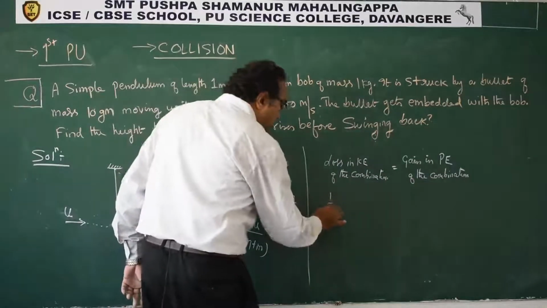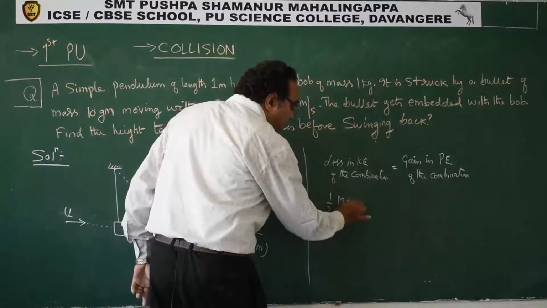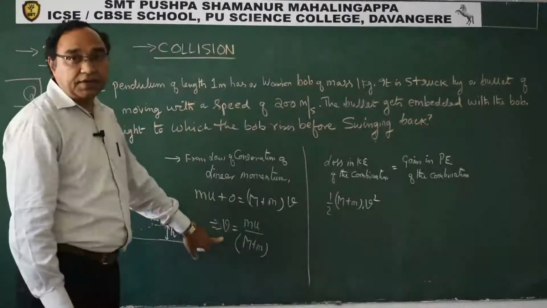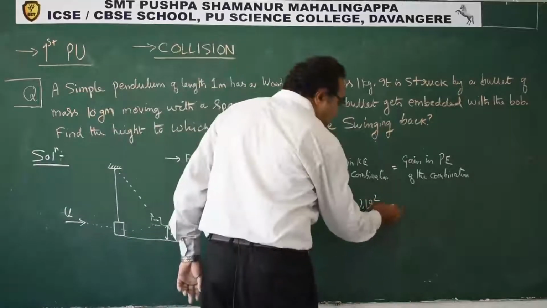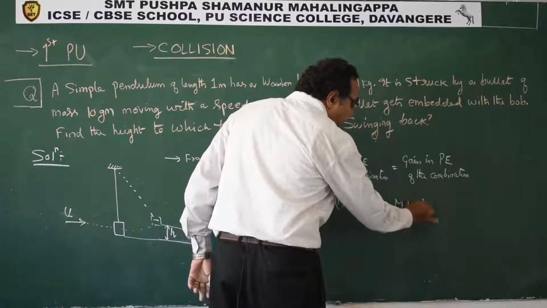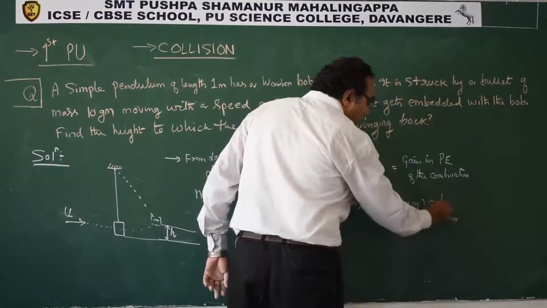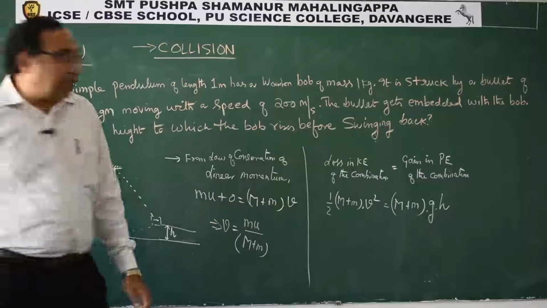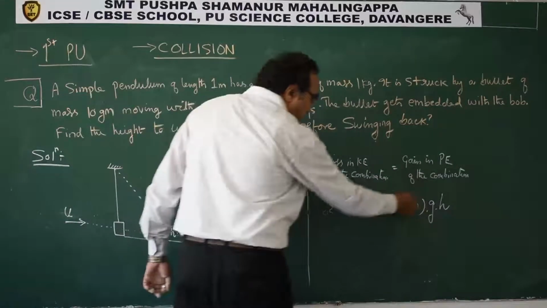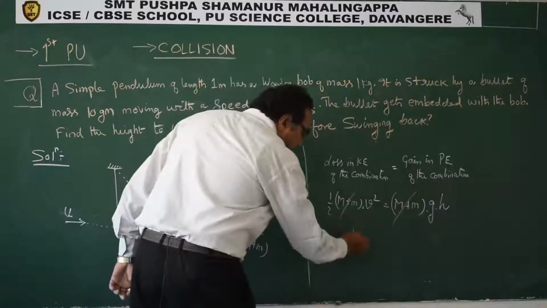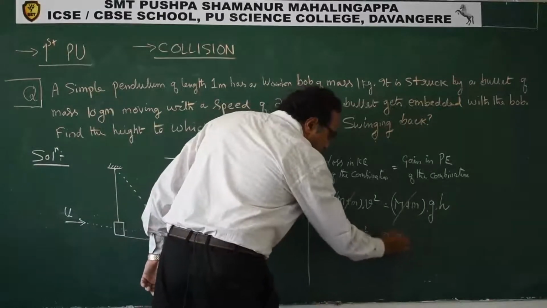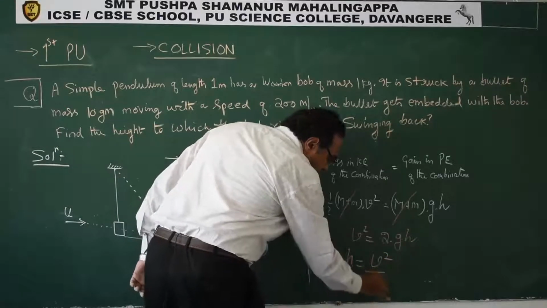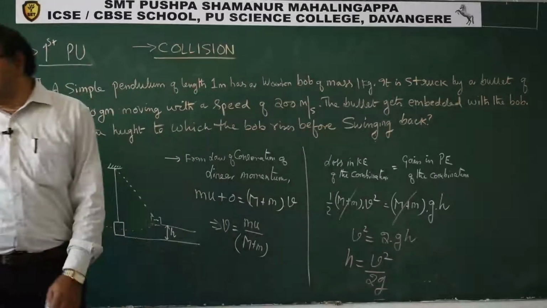So I can say half (m plus m), this is the mass of the combination, velocity of the combination we found out here, V square, is equal to mass of the combination (m plus m) g, height to which the combination rises h. Now if I simplify, this cancels out. So we get V square is equal to 2gh. So h is V square by 2g. This is what we are getting.